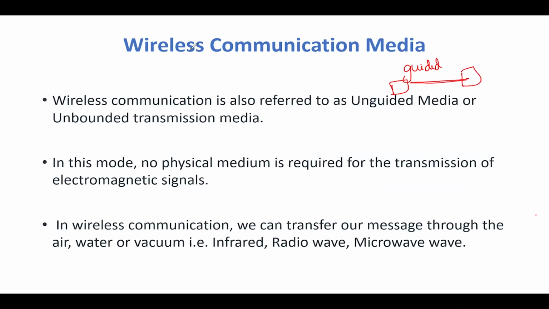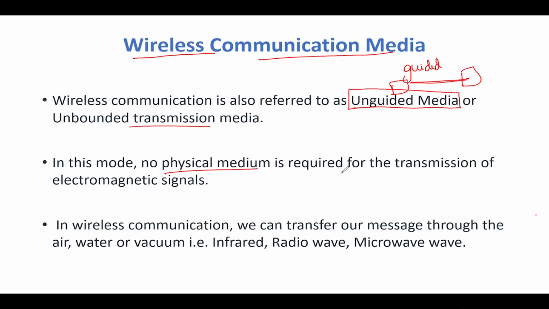So today we will be talking about wireless communication media. Wireless communication is also referred to as unguided media. Whenever there is no physical connection and wireless communication is happening, that is called unguided media or unbounded transmission media. In this mode, no physical medium is required for the transmission of electromagnetic signals.